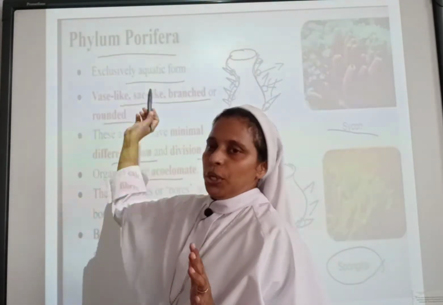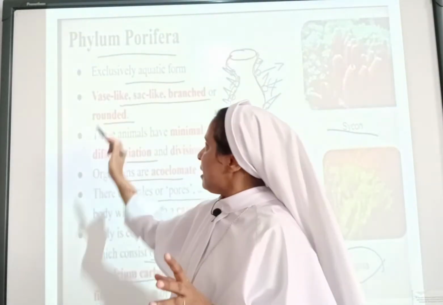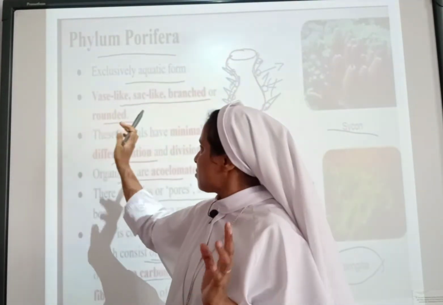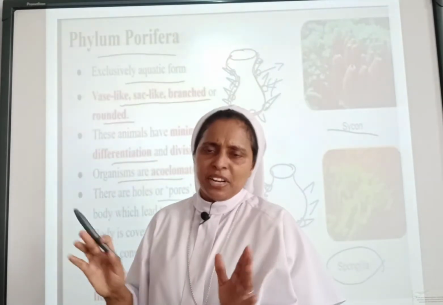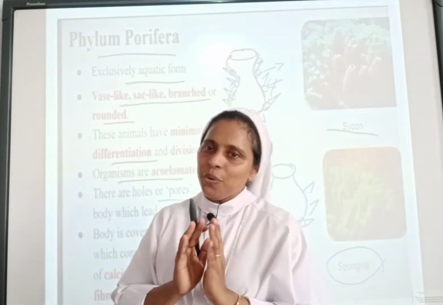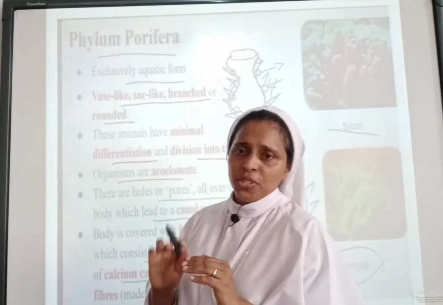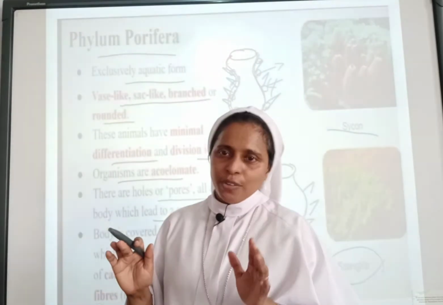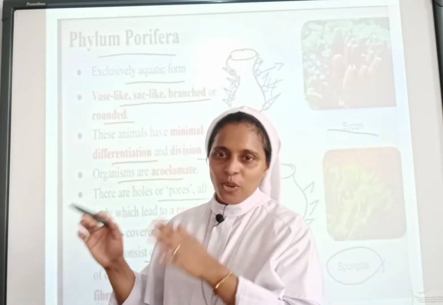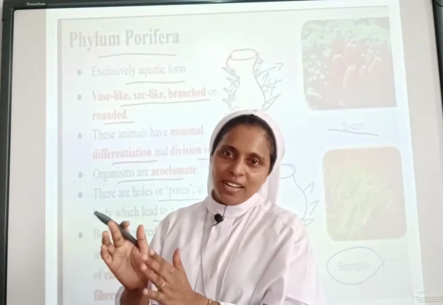So as I have told you, it is an exclusively marine, aquatic form. Then we have the vase-like, sac-like, rounded structure, and they have minimal differentiation. Their body part does not have a proper design. And as I have told you, tissues are also not there. Cells of course are there, but tissues are not. Cells form the tissues, tissues form the organs, organs form the organ system. So in the levels of organization we have learned such matters.